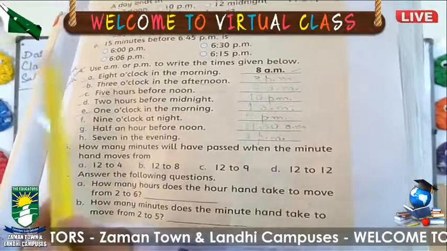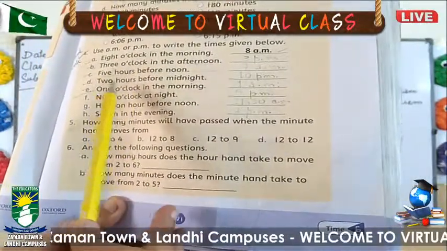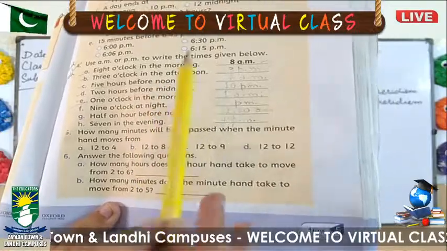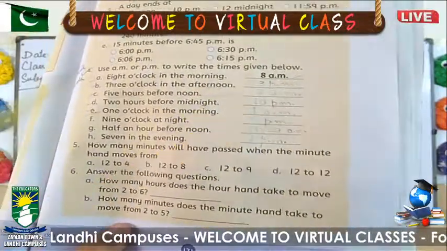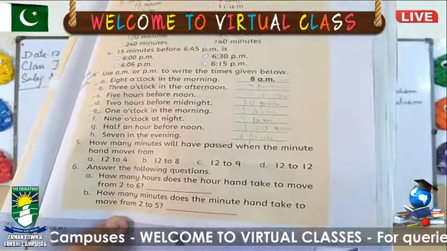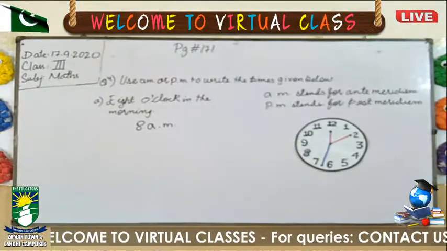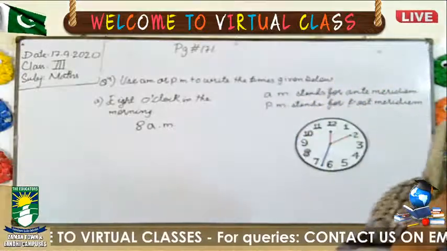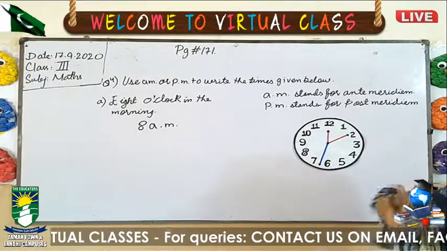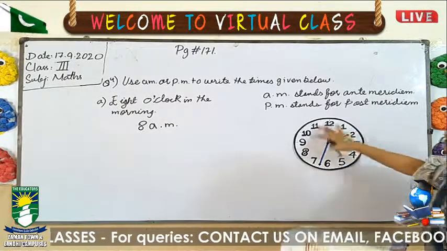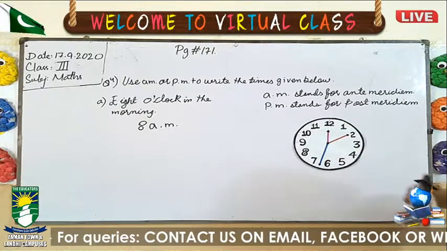Now they have given over here 2 hours before midnight. So you already know, they are talking about before midnight. You will just simply count and write it. For example, if you have a clock like this, and they are saying 5 hours before noon, they are talking about before noon.